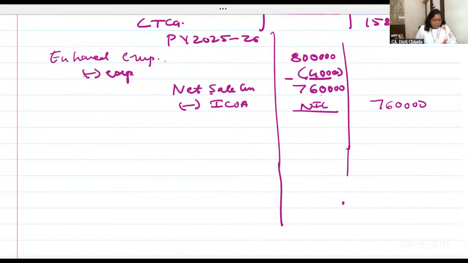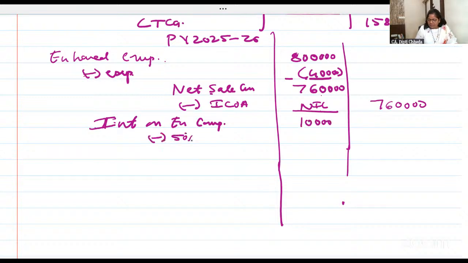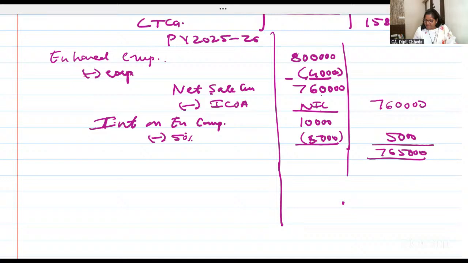And along with this, you also received interest. Interest on enhanced compensation is 10,000. With 50% deduction, 5,000. Taxable is 5,000. Total 7,65,000.